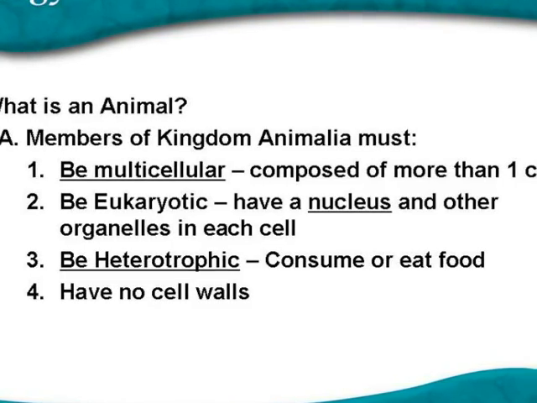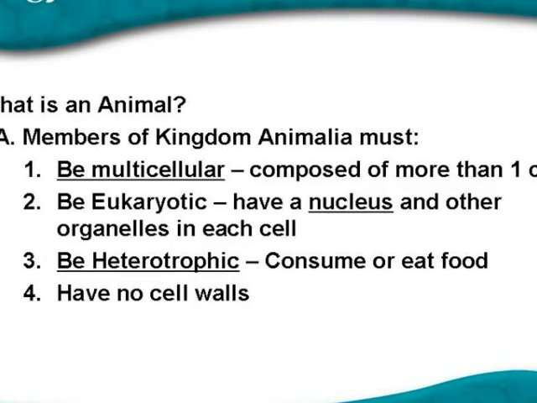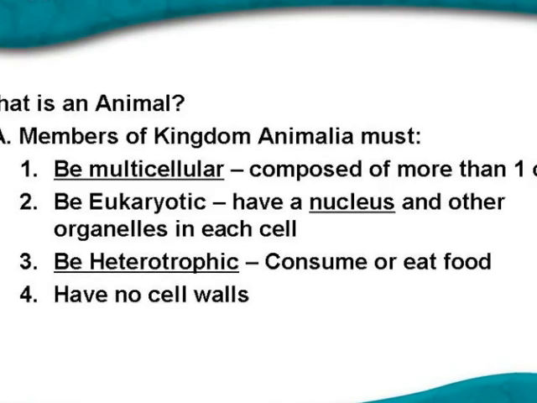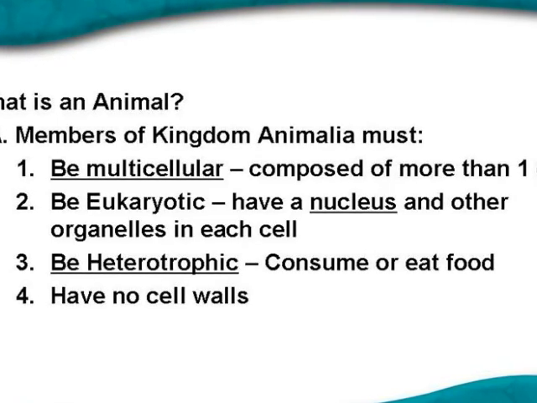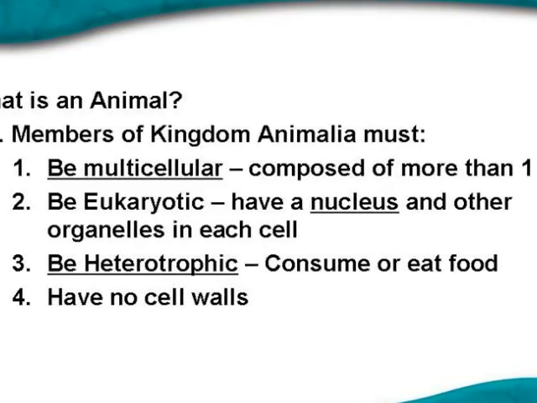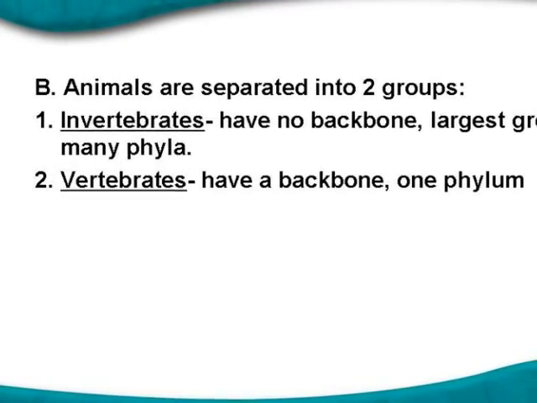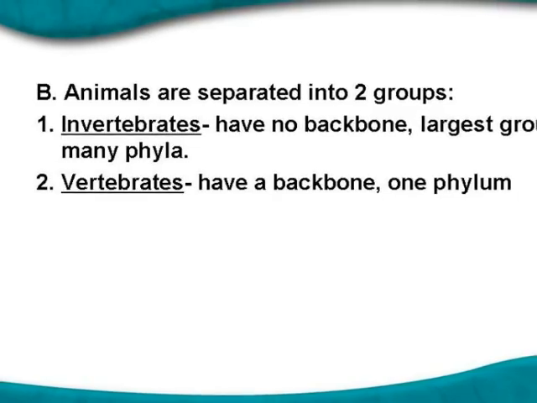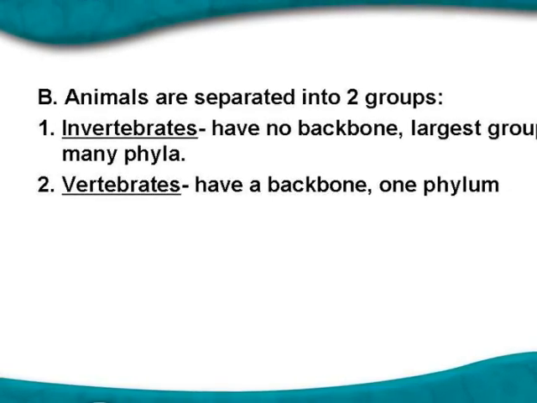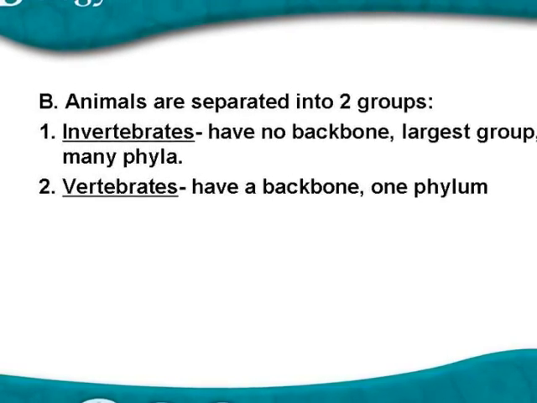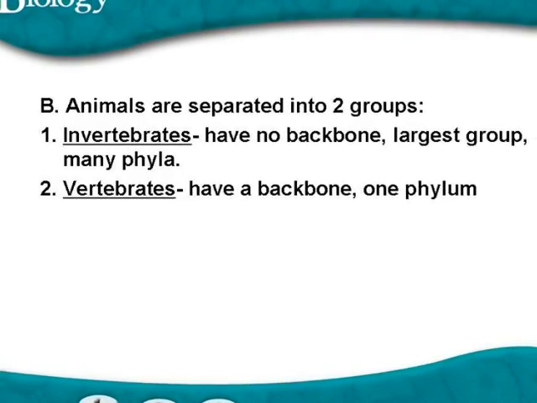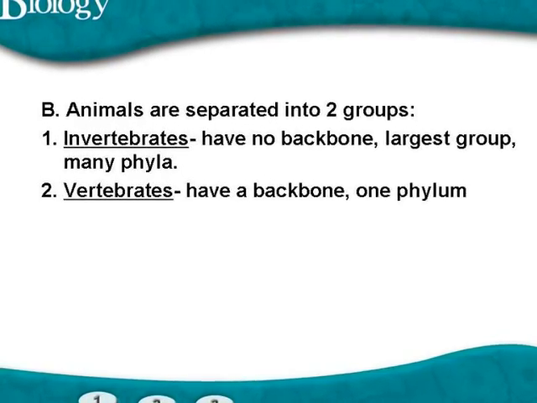These are the four unifying characteristics of the animal kingdom. If an organism has these four characteristics, it must be classified within the animal kingdom. Animals are separated into two main groups. These are the invertebrates and the vertebrates. Invertebrates are animals that do not have a backbone. Vertebrates are animals that do have a backbone.